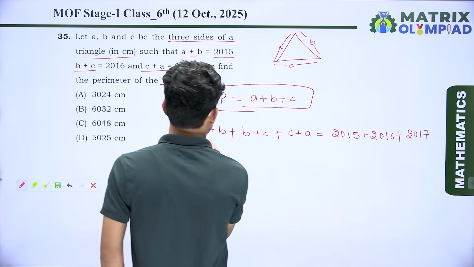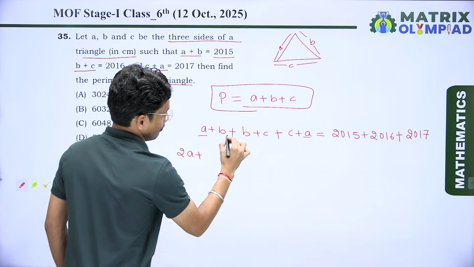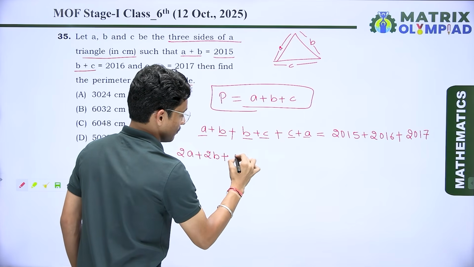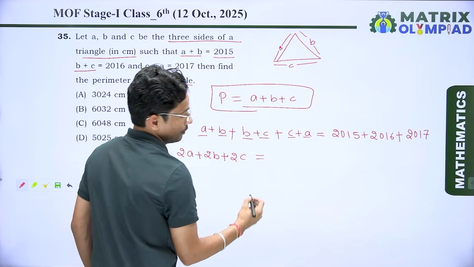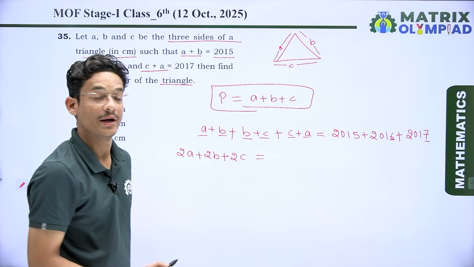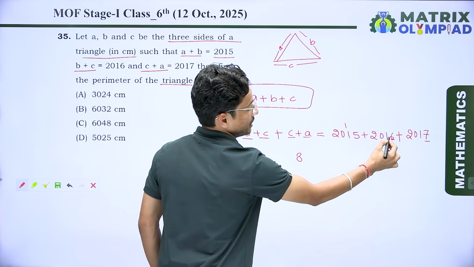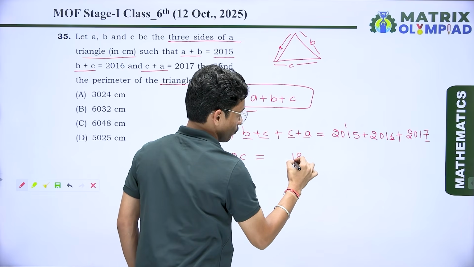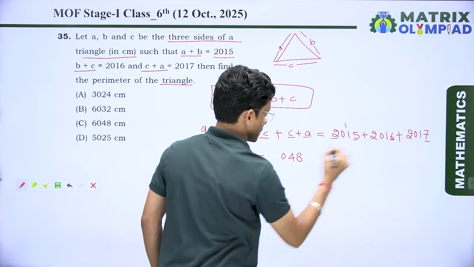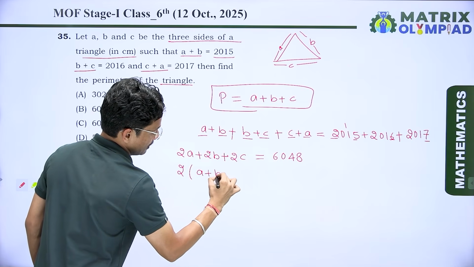So we know A plus A, we have 2A, B plus B, here we have 2B, C plus C, here we have 2C, which is equal to the sum of the numbers. 7 plus 6, 13, 13 plus 5, 18. It means 8, carry 1. 1 plus 1, 2, 2 plus 1, 3, 3 plus 1, 4. And 0, 0, 0. And 2, 4, 6. When I take common 2, I can write here A plus B